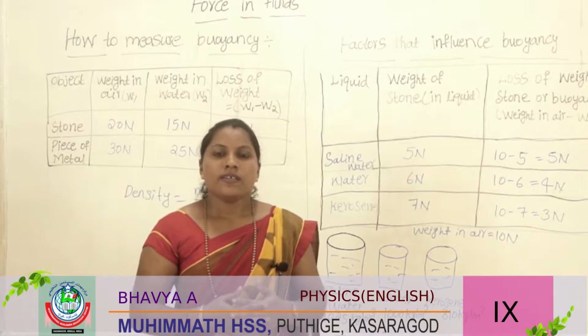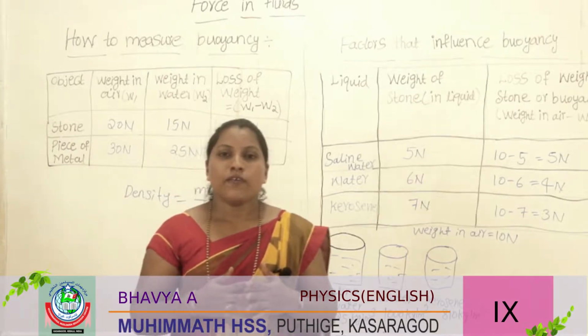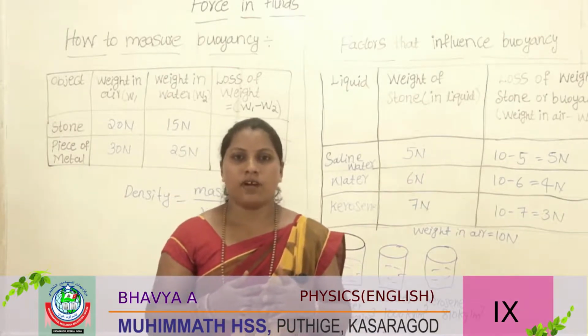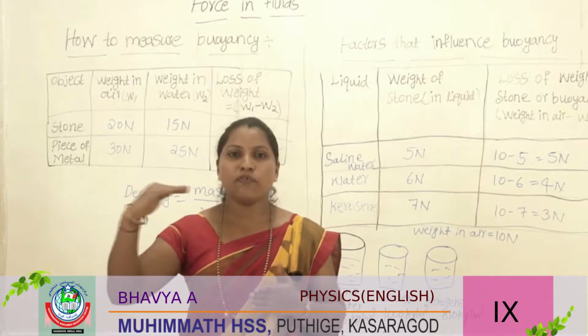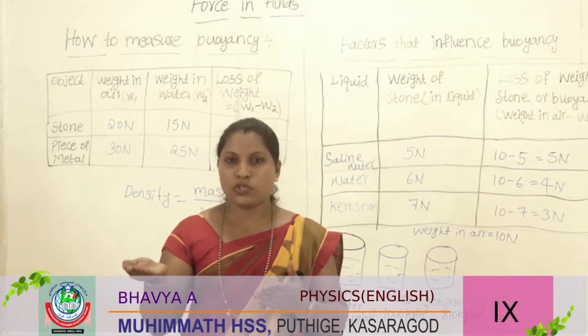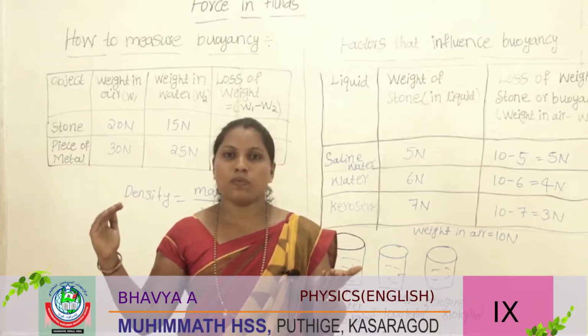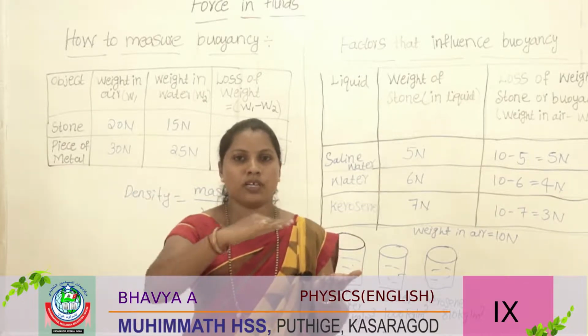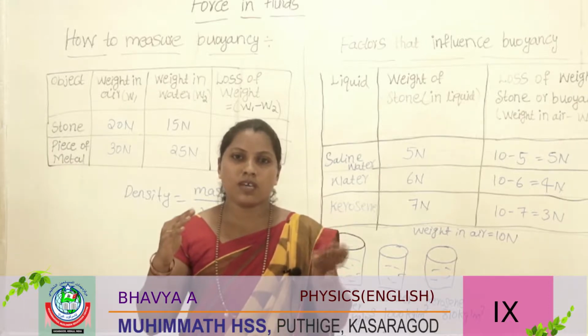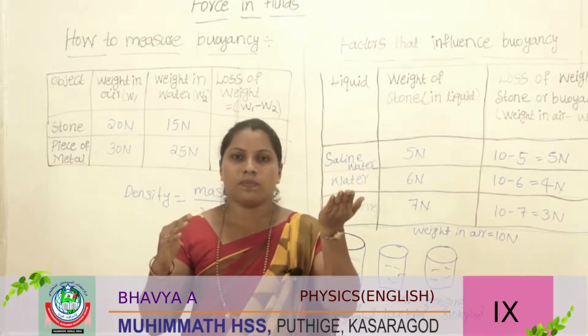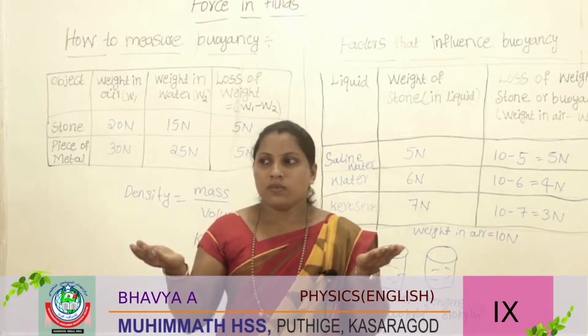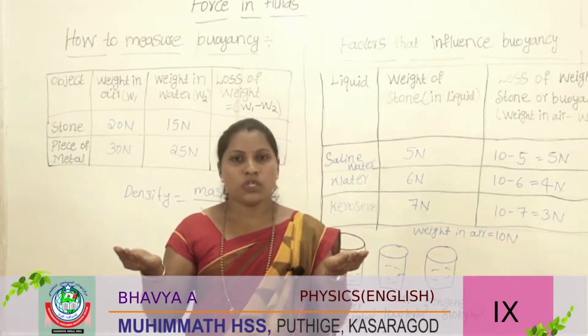For one example, see, when a ship comes from ocean water to fresh water, does the ship go down or rise up? First, the ship is in the ocean.